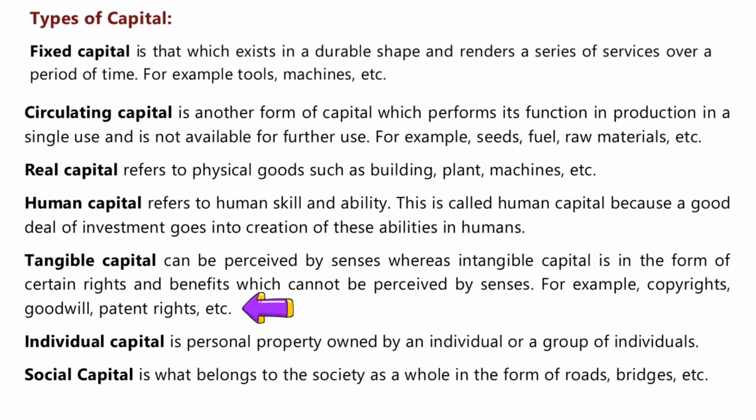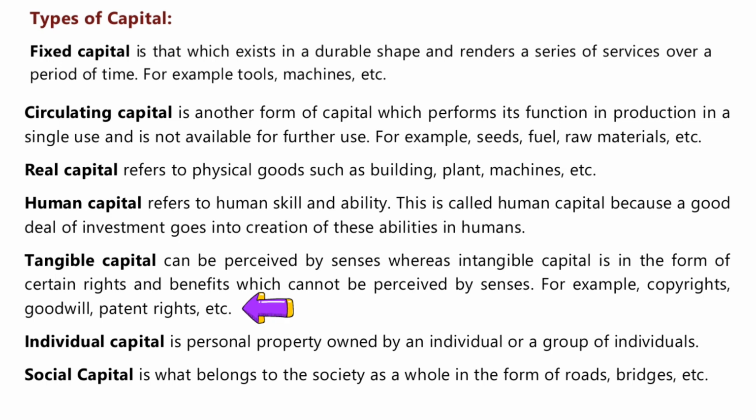Next is tangible capital. Capital can be classified as intangible and tangible. What is intangible? It is in the form of certain rights and benefits. That is, you cannot see it.